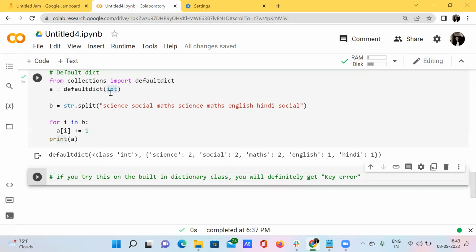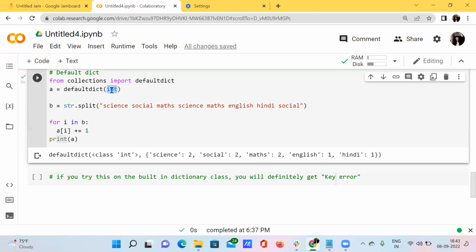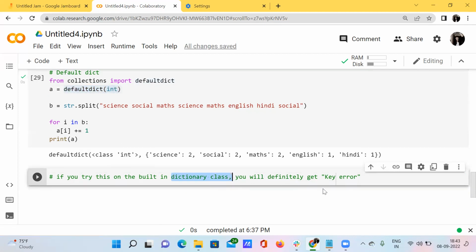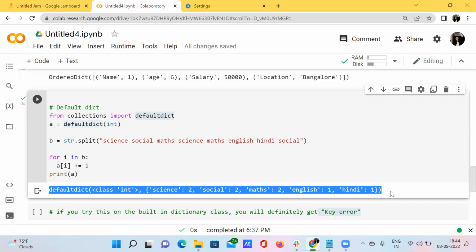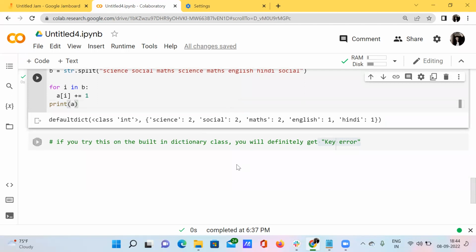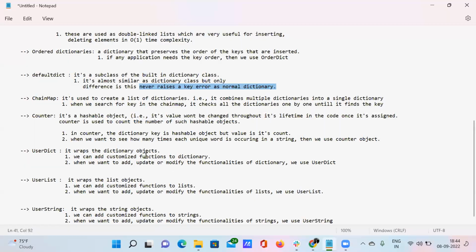Did you understand? We are passing this int keyword as an argument for this particular function. But if we do the same process for a normal dictionary class, then you will definitely get the error as key error. But here, this is not a normal dictionary, this is a default dictionary module. So you will not be getting any kind of error. You will just be getting some kind of elements as an output. That's the difference between normal dictionary and the default dictionary data type, default dictionary module.